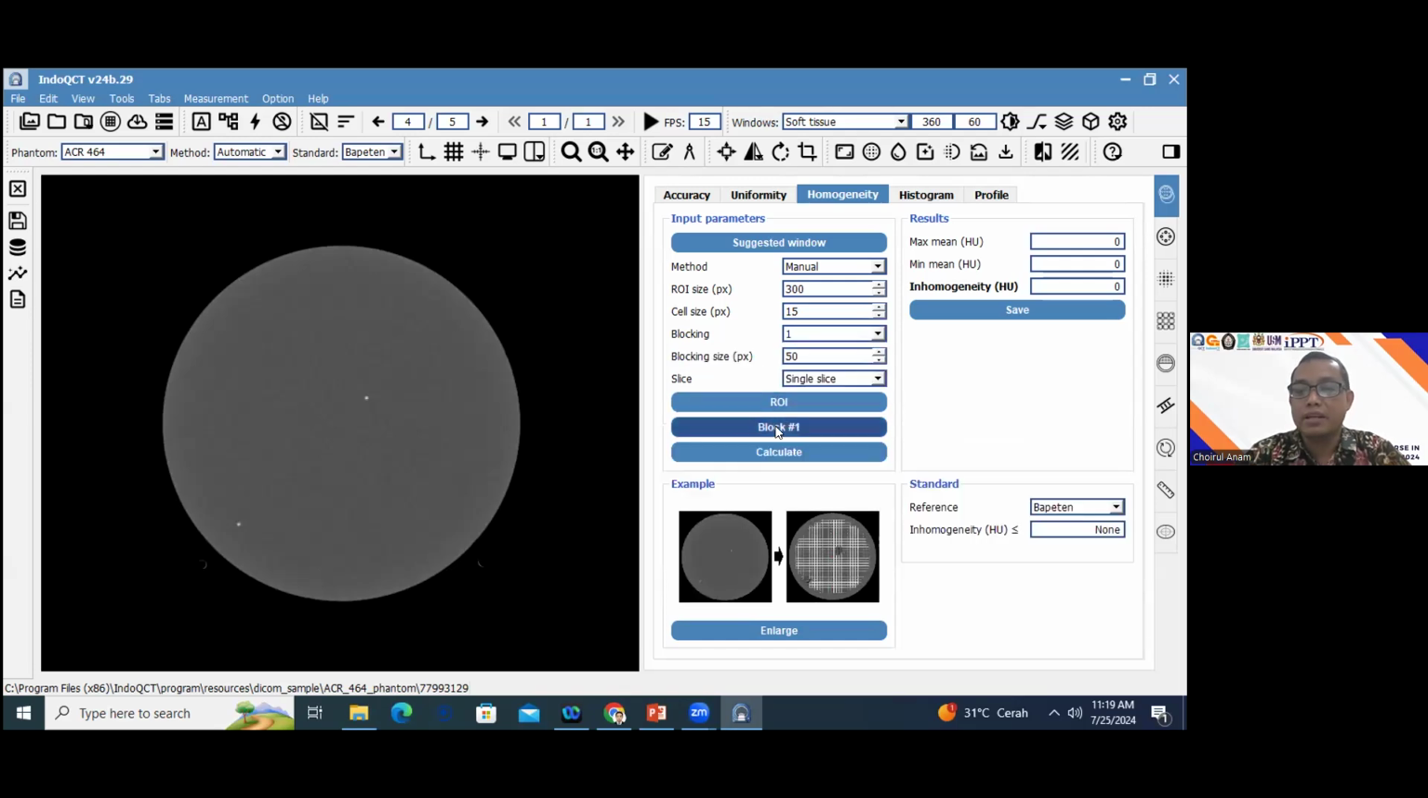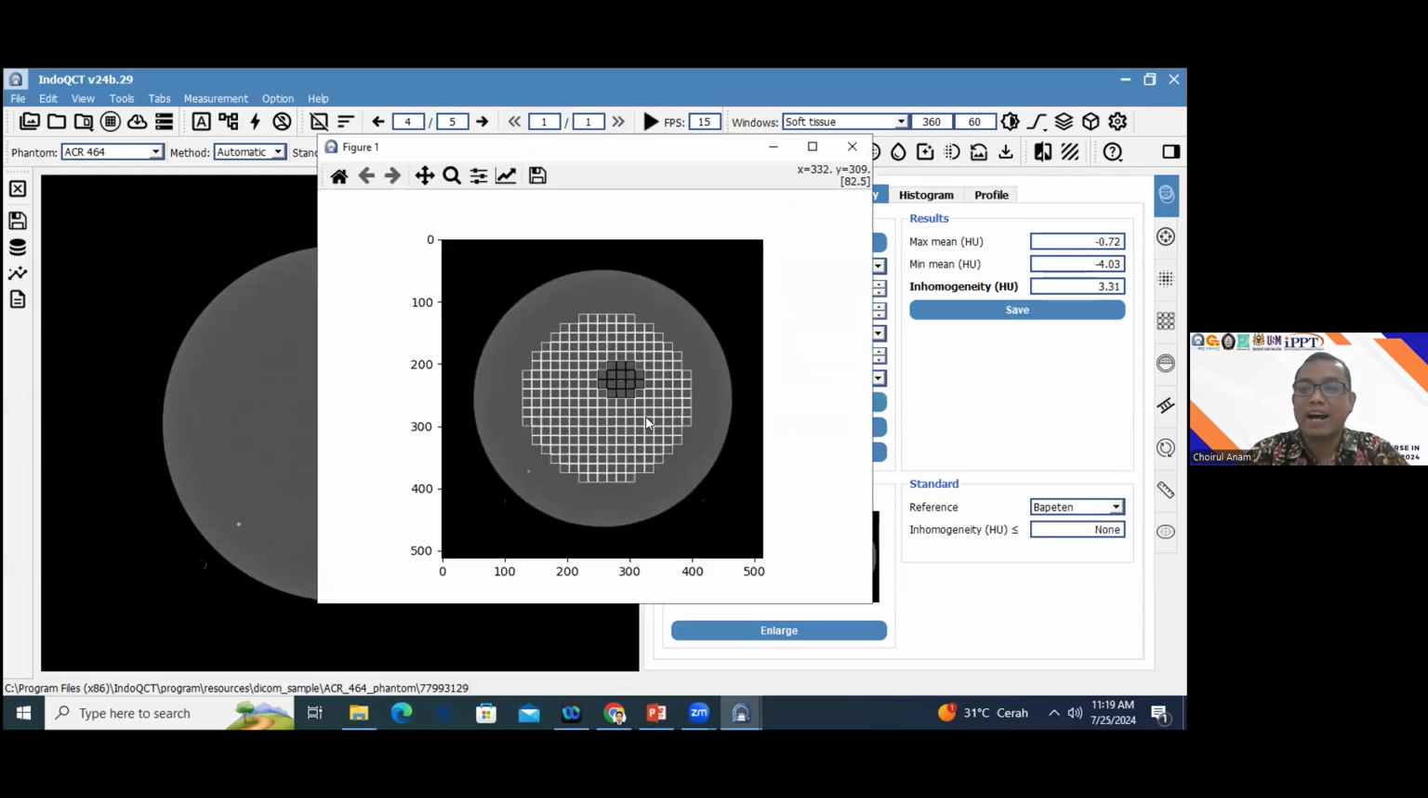So we have another button here. And after that, I will make the ROI. This is the example of the ROI. Maybe I locate it here, and then I click the block object. Okay, and I locate the object here like this. Okay, and then I just calculate the homogeneity. Okay, and we have the ROI like this.